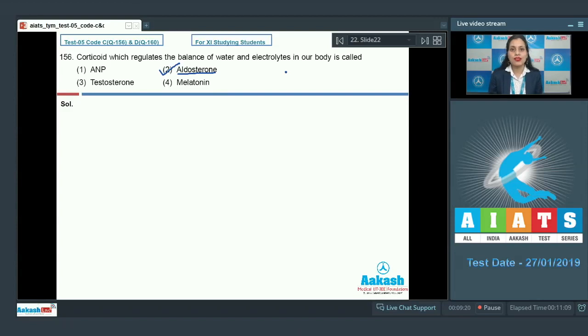Aldosterone is a hormone which is released from the outermost layer of adrenal cortex. And this hormone is responsible to maintain the balance of water and electrolytes in our body. Let's discuss other options also.